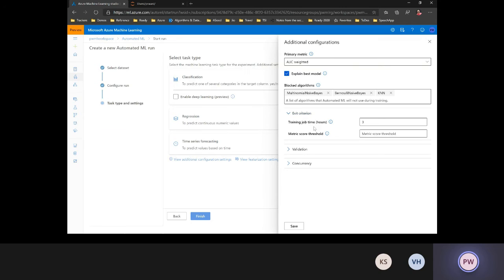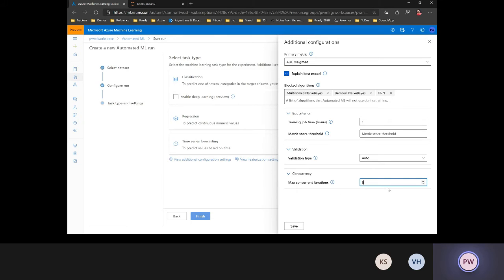Then I can specify how much I want to run this for. Let's say I just want to run this for 1 hour and not more than that. And at the same time, I can also specify a threshold for a metric so that it doesn't really go beyond 0.9. I can specify the different techniques of validation that I want it to apply, right? And finally, what concurrency do I want to use?